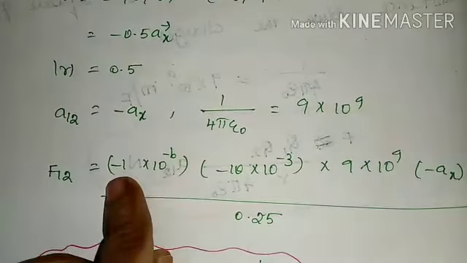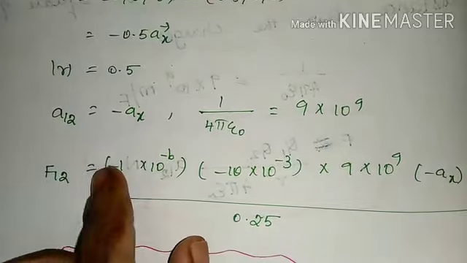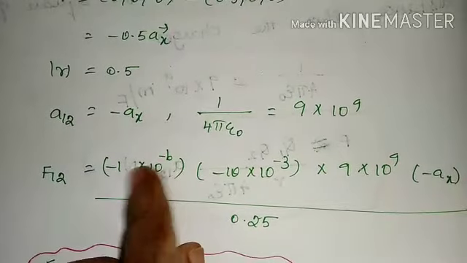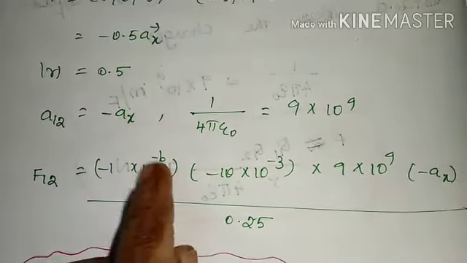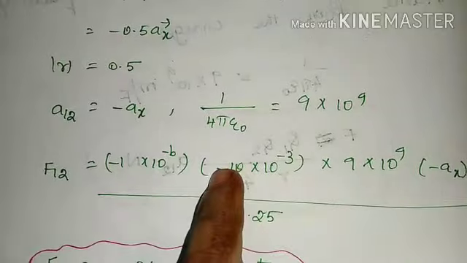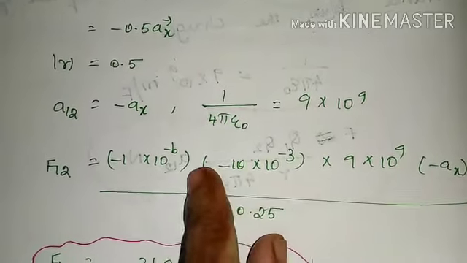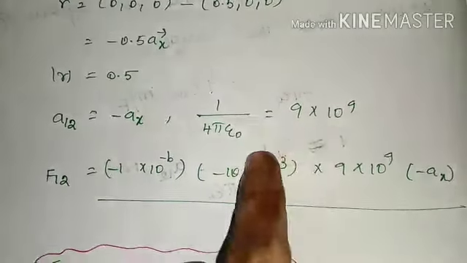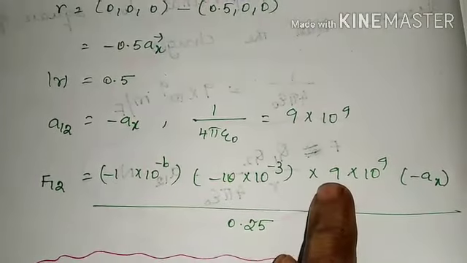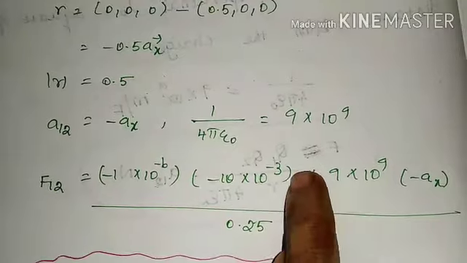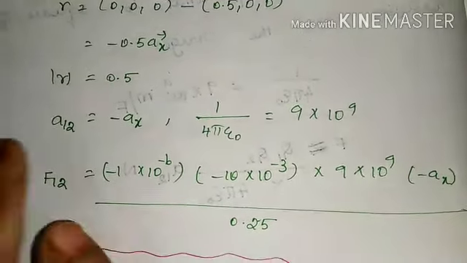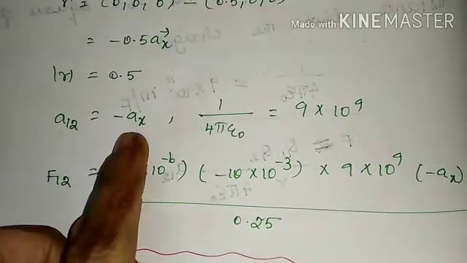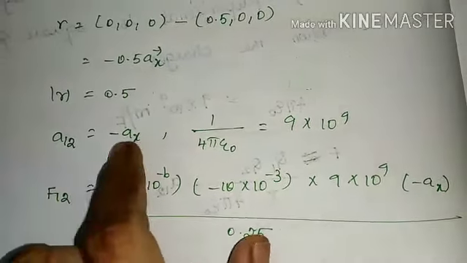I am substituting the value of 1 by 4 pi epsilon naught as 9 into 10 power 9. The first charge Q1 value is minus 1 microcoulomb, so minus 1 into 10 power minus 6. The second charge is minus 10 millicoulomb, so minus 10 into 10 power minus 3. And A12 is equal to minus AX, this direction.